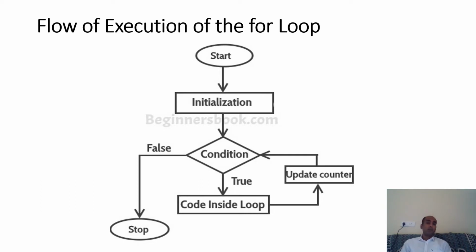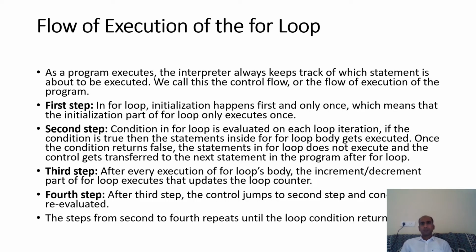When the condition becomes false, the cursor jumps outside the loop. That is the execution of for loop, and everybody must be aware of it. Whatever I said, I have written here: first the initialization part is executed, then the condition is checked, then increment or decrement happens, again the condition is checked, and this is repeated till the condition is true.